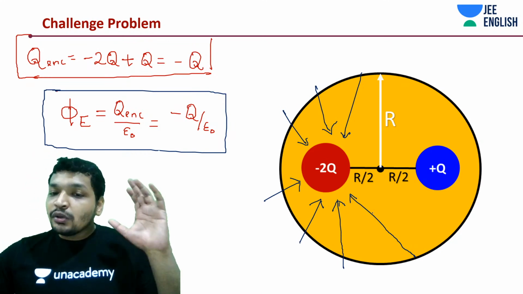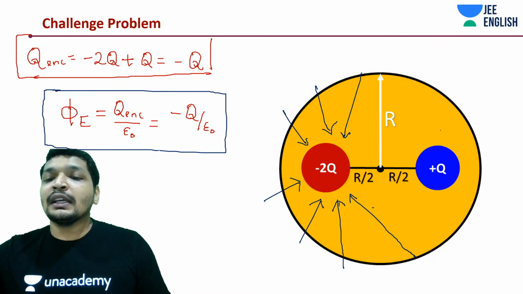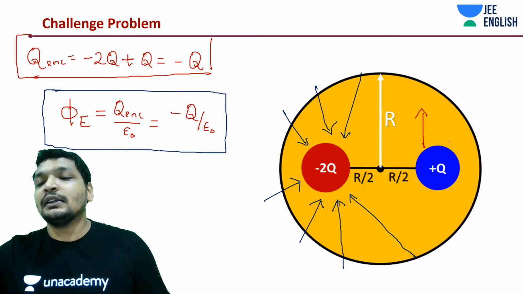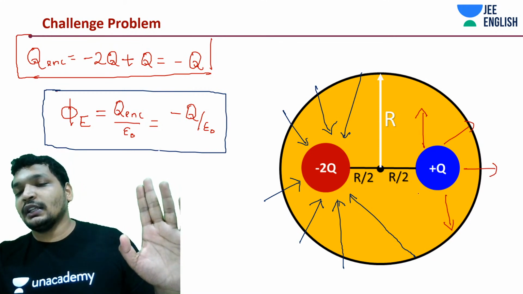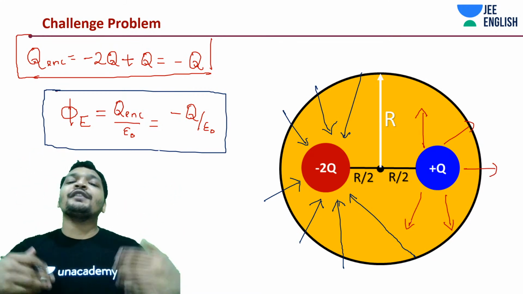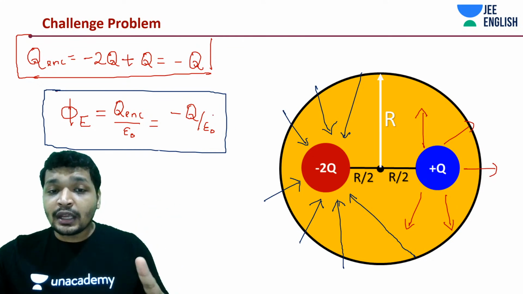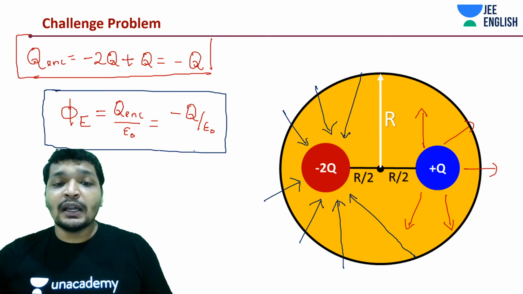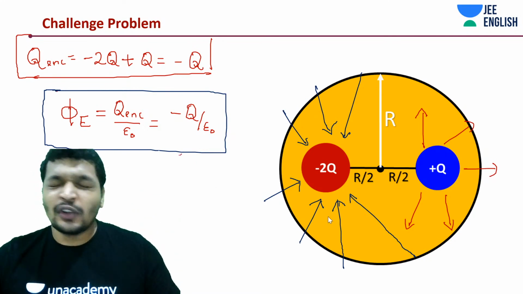So more number of field lines are entering. Now in the case of plus q, what is happening? You'll be drawing lesser number of field lines, less closer to each other, so lesser field lines are exiting. Hence minus q by epsilon naught is unique, and it tells you that more field lines are entering.